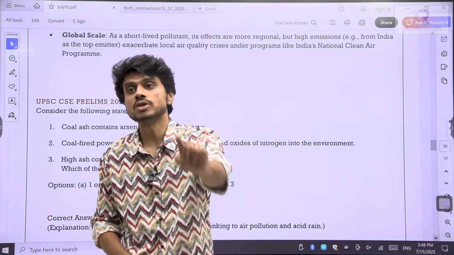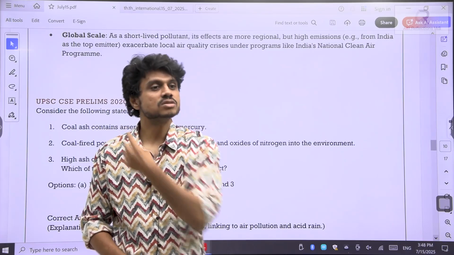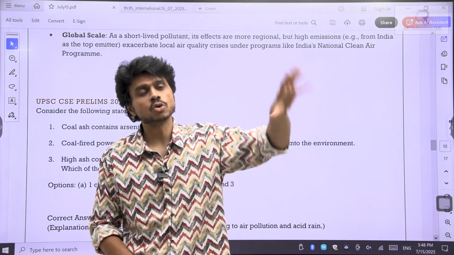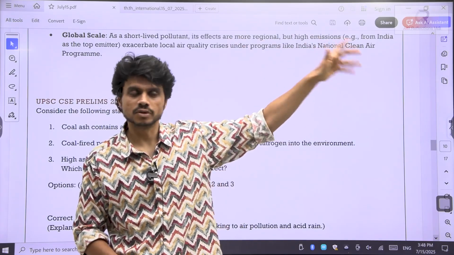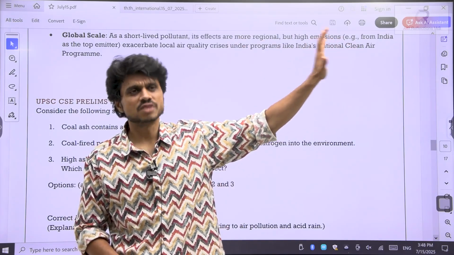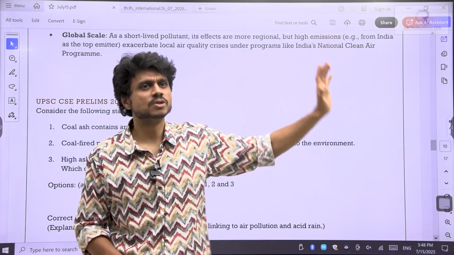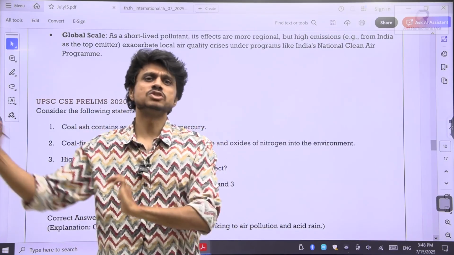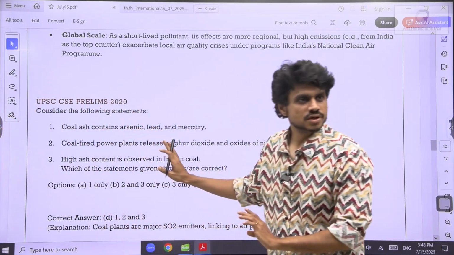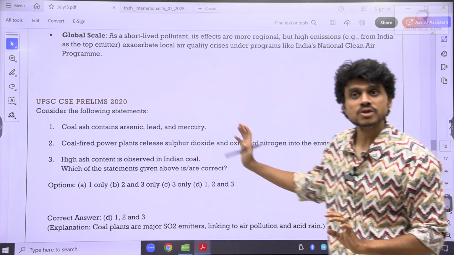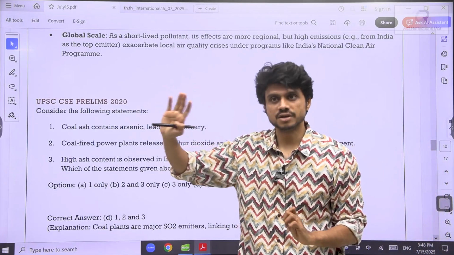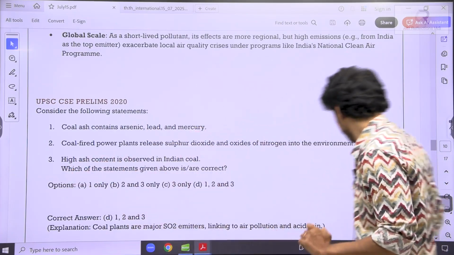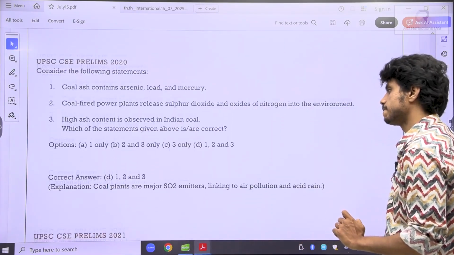So now see, we got the value addition. Now we have understood about coal also. Indian coal is slightly less quality coal. Again, coal as a whole topic, we will do later on. There are different types of coal quality, anthracite, bituminous, and which types are available in India, that we will see some other time when we see the distribution of coal. Now this much is clear. I'm helping you understand how questions can be asked in current affairs. We are trying to go one step beyond, not just sticking to the articles.